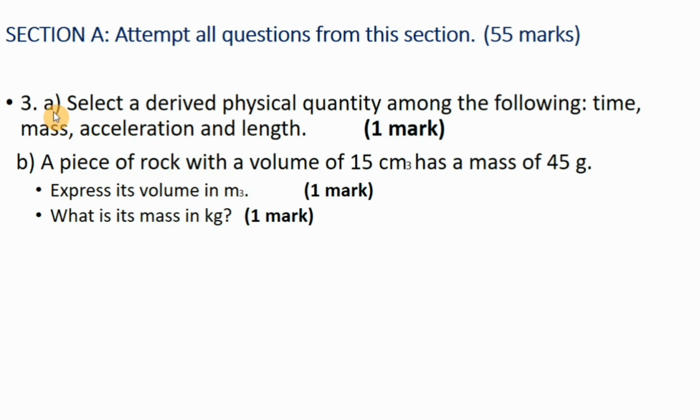So let us begin with A. We are going to see among time, mass, acceleration, and length, which one is the derived physical quantity. But before we go through it, you have to know what a derived quantity is. Actually, there are two types of quantity: one is derived quantity, another one is fundamental quantity. So we are going to see the difference between them.